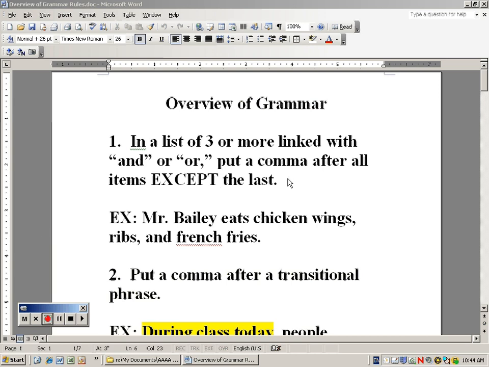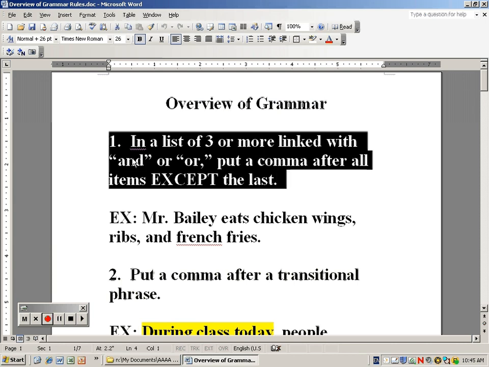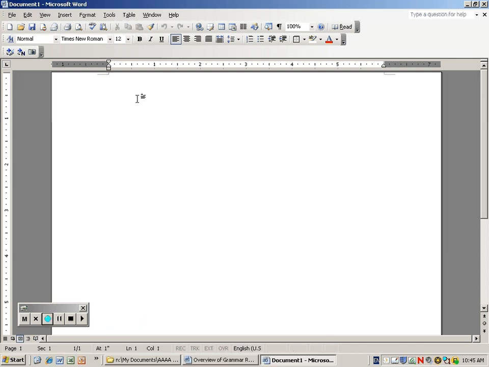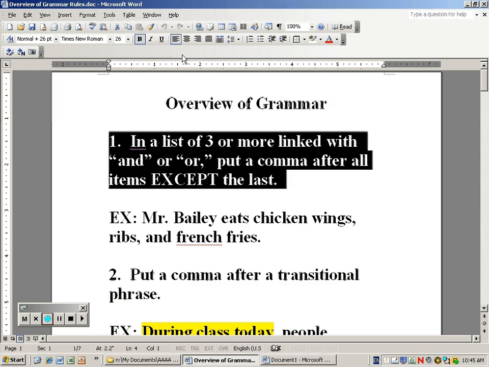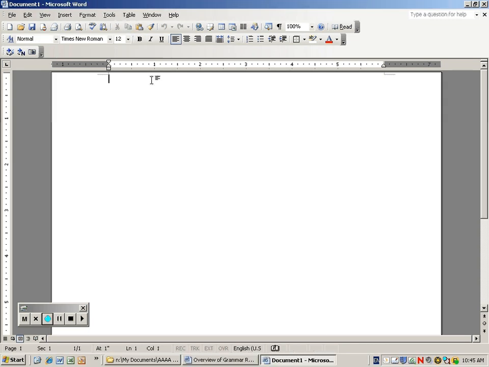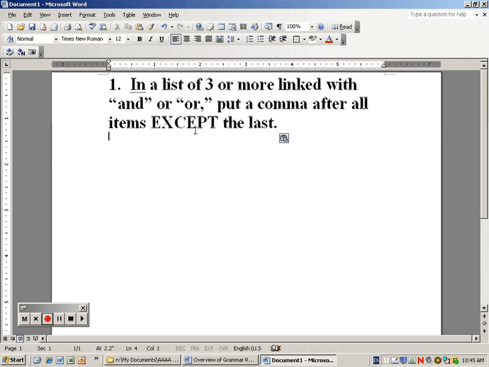Okay, I'm coming back to a rule that I've taught about before. Rule number 1, which is in a list of 3 or more linked with and or, put a comma after all the items except the last. I am going to be going over what that actually looks like with regard to different examples.